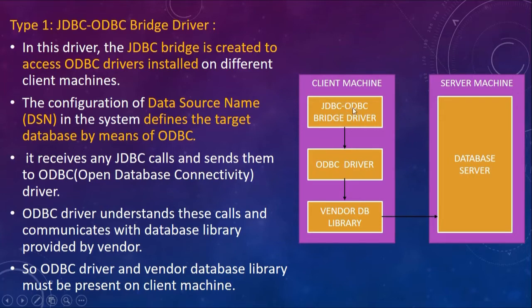Now let's say this is the JDBC ODBC driver. It wants to connect to the database on the server machine. So it interacts with the ODBC driver, which is supplied by Microsoft. The ODBC driver in turn communicates with the local vendor's database library, and the local vendor database library has methods to access the database in turn. So the JDBC ODBC bridge driver receives any JDBC calls and then sends them to the ODBC driver.